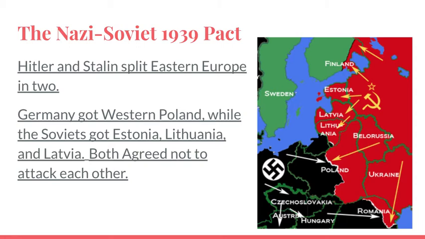They draw a line between Poland and Romania and different parts of Eastern Europe where that's their territory. They won't attack each other, but they will go up to that territory. So many of these new countries that are created by the treaty are split up by these two powerhouse countries.